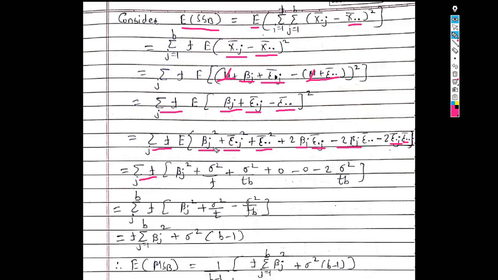Now expected value of this term is beta j square, since beta j is a constant term. Then expected value of epsilon dot j square is sigma square upon